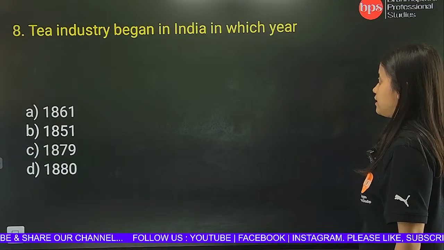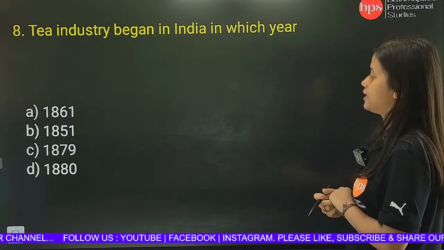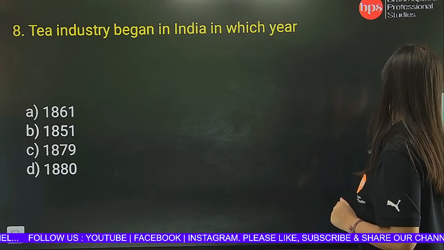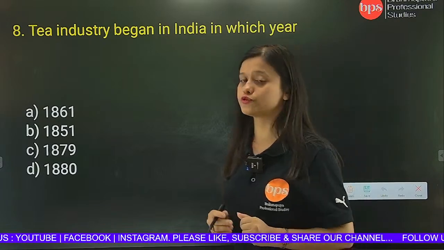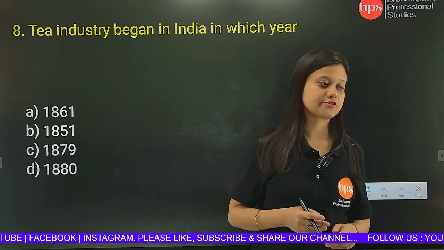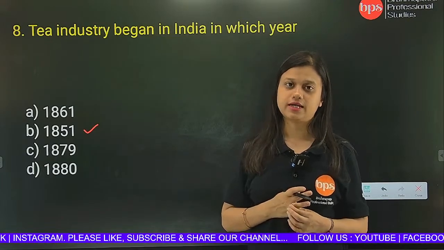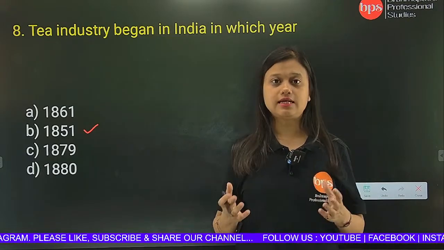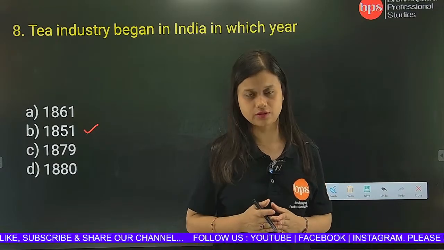Number 8, tea industry began in India in which year? Tea industry began in India in which year? There are a lot of students from Assam who should know this answer. Tea industry began in the year, option B, 1851. And in which place did this tea industry begin for the first time? It began in the district of Dibrugarh.